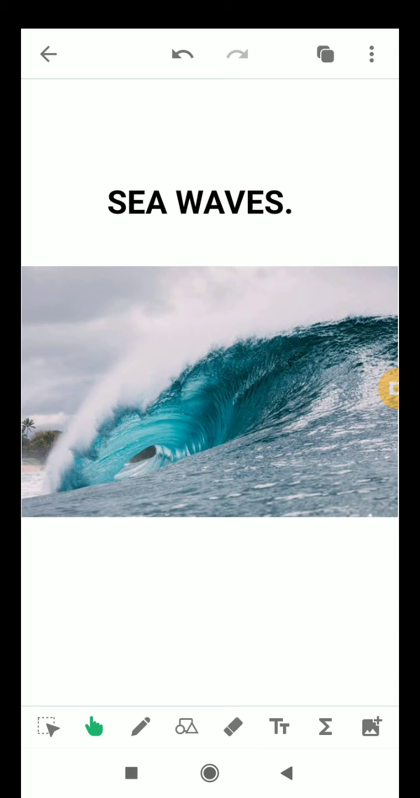Next is sea waves. So what are sea waves? A sea wave is the up and down movement of water in the sea. The lower part is called the wave trough, whereas the upper part of the wave is called the wave crest. The distance between two adjacent crests is the wavelength, and the vertical distance between the crest and the trough is the wave height.